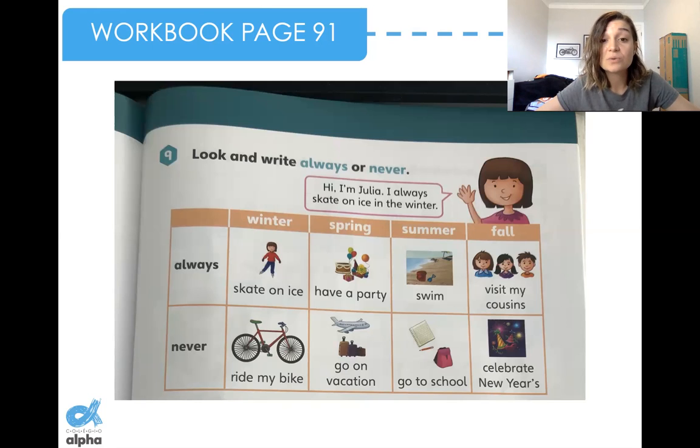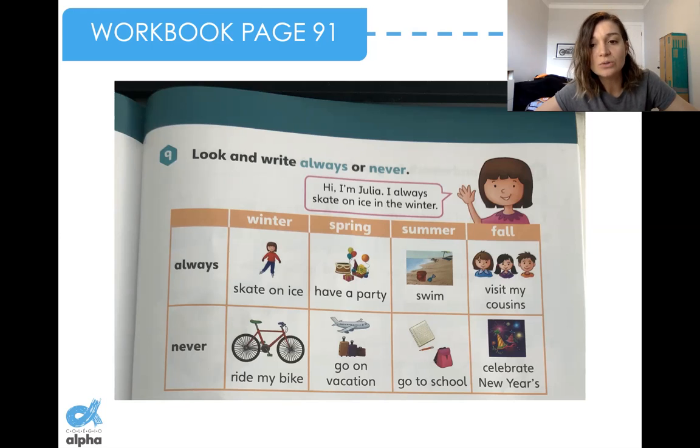So there are some activities here, activities that Julia does, always and never. Let's look. In the winter, Julia skates on ice. In the spring, Julia has a party. In the summer, Julia swims.